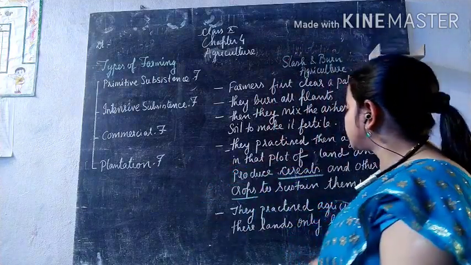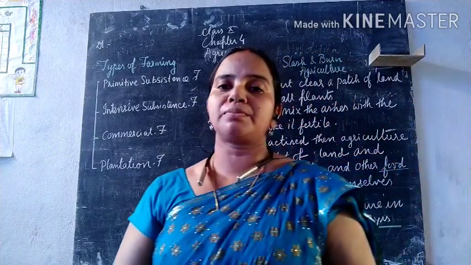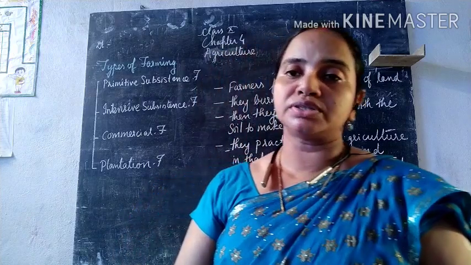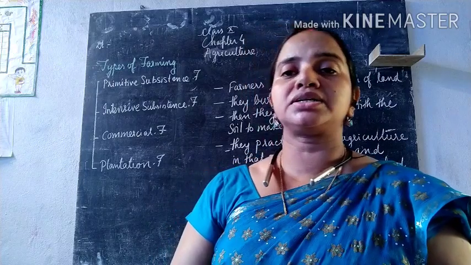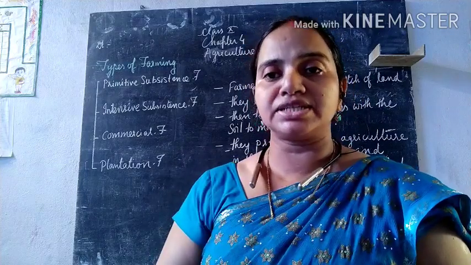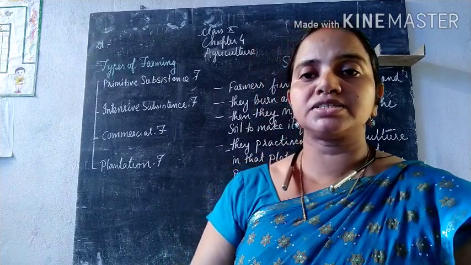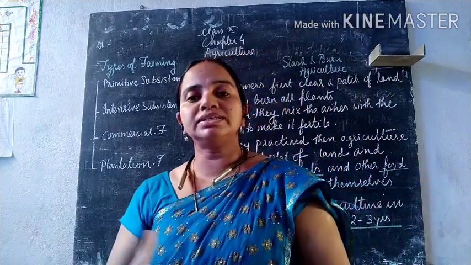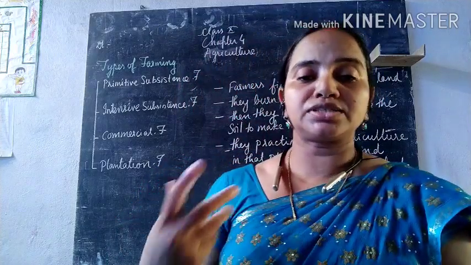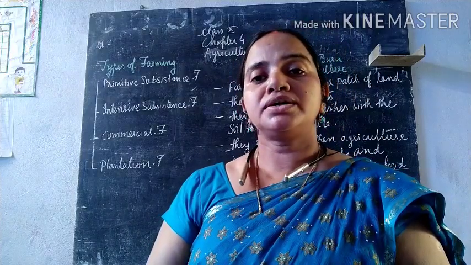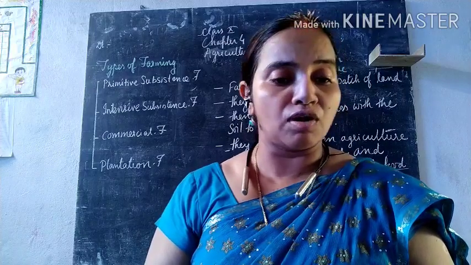Okay. And then next is one, they practice this agriculture not for many years, but they can practice it only for 2 or 3 years. You know what is the reason behind it? The reason is this, that in order to increase the fertility of the soil, we try to put fertilizers and pesticides now, but all these things are not being used in this kind of agriculture. Okay, so the natural fertility of the soil only is relied on for the agriculture, and by 2 or 3 years this fertility is lost.